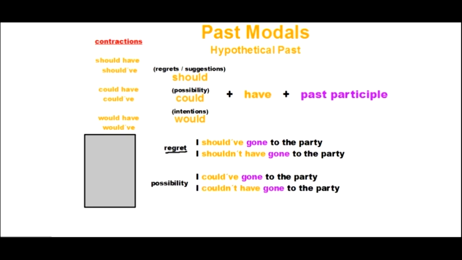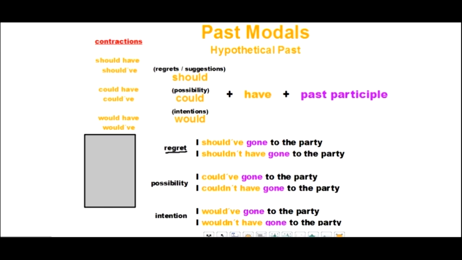Now let's take a look at our last ones, okay? For example, with an intention, okay? So it's a hypothetical idea. I would have gone to the party if something else happened. Or I wouldn't have gone to the party if something else had happened. So these, right, are about intentions when I use would, okay?